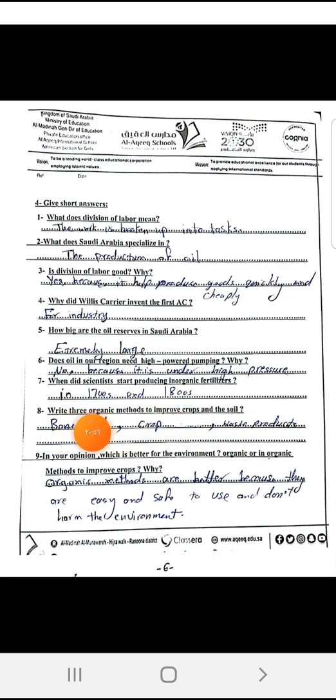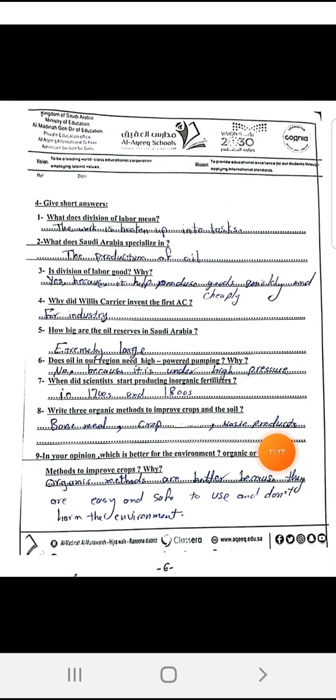Organic methods mean natural methods like bone meal, when we grind the bones of the dead animals into powder and add them to the soil. Crop rotation, I'm so sorry, I forgot to write rotation. Crop rotation means not to grow the same crop in the same land year after year. Why? Because different crops in the same land help improve the soil and do not exhaust the soil.